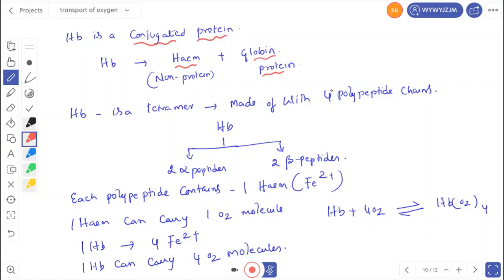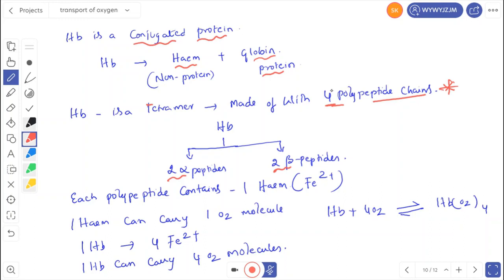So hemoglobin is a tetramer. That means it is made up of 4 polypeptide chains. How many polypeptide chains are there? There are 4 polypeptide chains. What are those 4 polypeptide chains? There are 2 alpha polypeptides and 2 beta polypeptides. So alpha chains and beta chains are present in the hemoglobin.